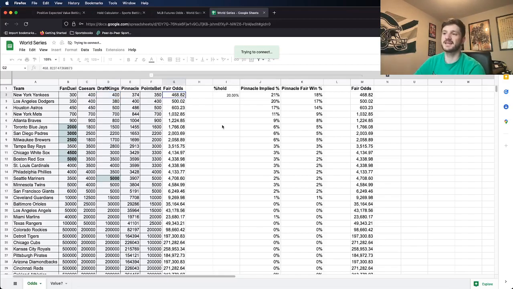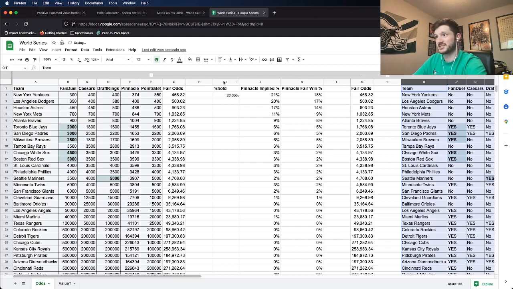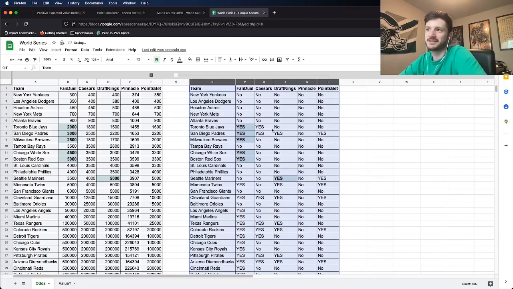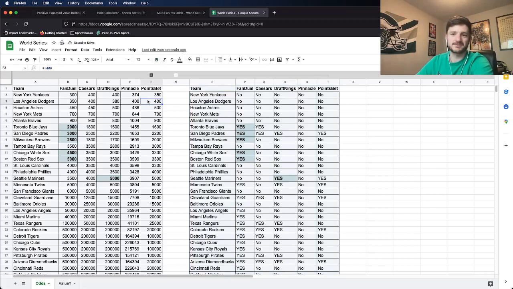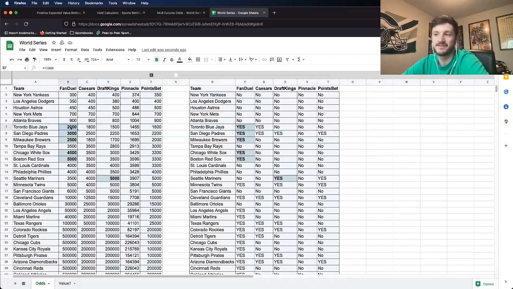So the last thing I did was create an if formula, basically saying yes or no in terms of whether it's a good bet or not. I literally just have an if statement that says yes, no. So now, instead of going through each individual one to find out if there's a good bet, I just need to find the yeses, and then I can talk about it from there. So right off the bat, we see that the Blue Jays have a couple of good lines. The best one is obviously FanDuel at plus 2,000, so it wouldn't make sense to bet Caesars at plus 1,800, where you can get FanDuel at plus 2,000.